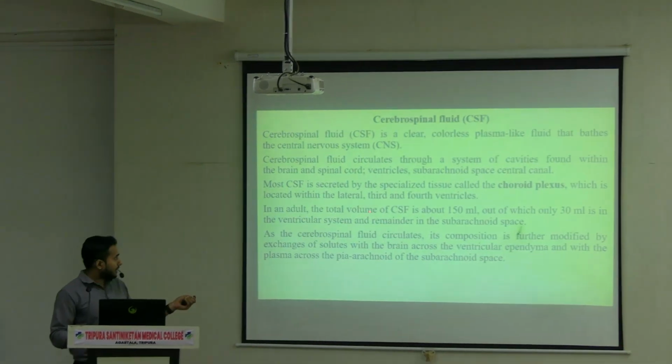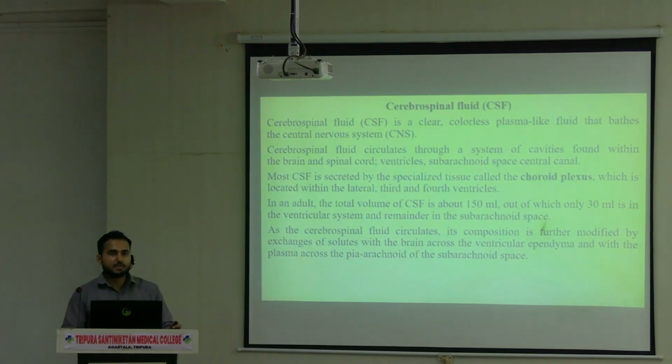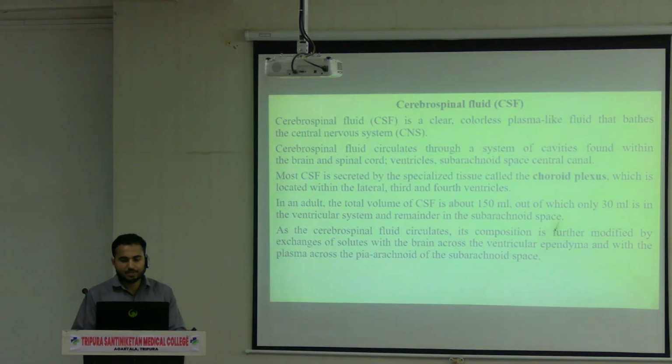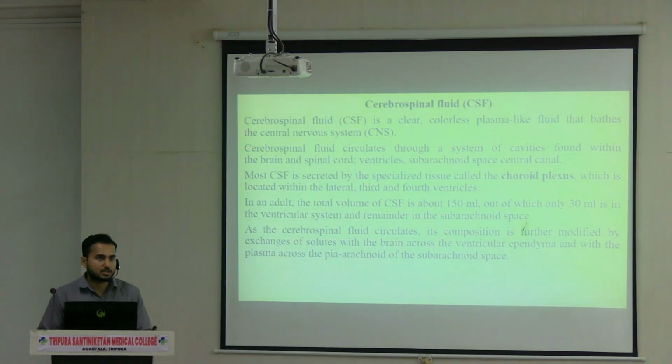Now, in an adult, approximately 150 ml of CSF is present. Among them, 30 ml is in the ventricular system. The rest is present in the subarachnoid space. Yesterday, you studied the meninges. I hope you know what the subarachnoid space is.